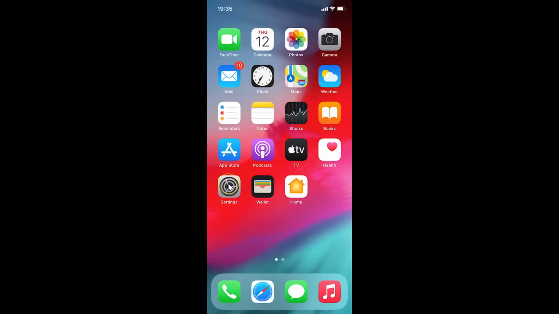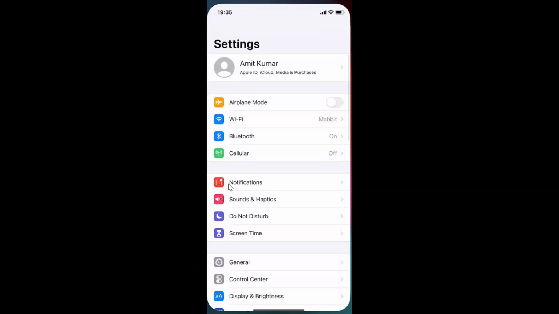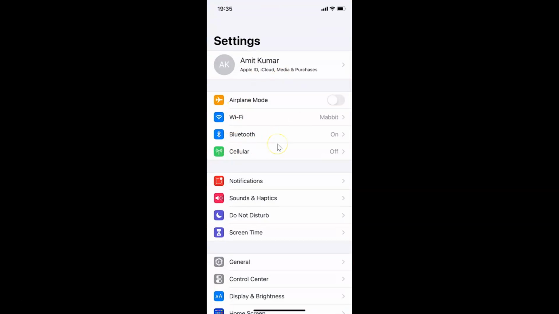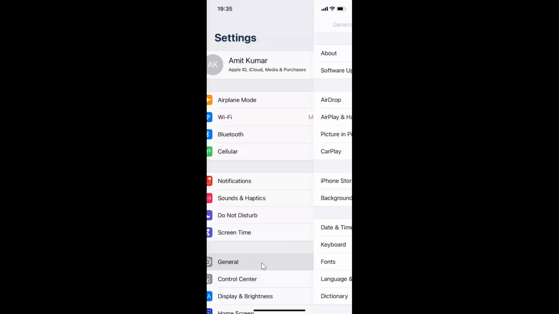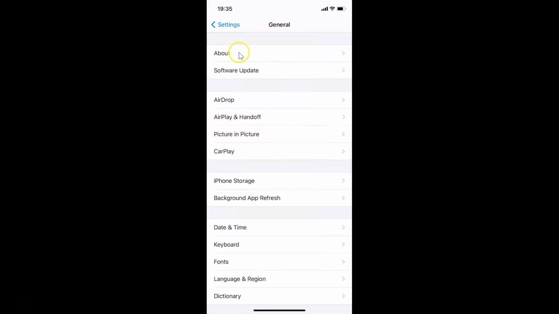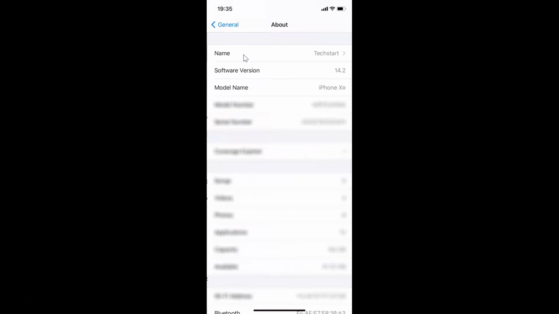So here is my settings app. Let me tap on this to open it. You can see guys it's opened, and also let me show you first that I have iOS version 14.2 installed on this iPhone device. So let me tap on General, and then tap on About, and you can see guys here I have this software version. You can see I have iOS version 14.2 installed on this iPhone XR.